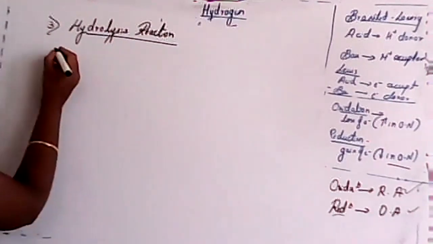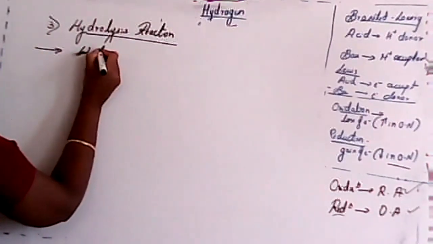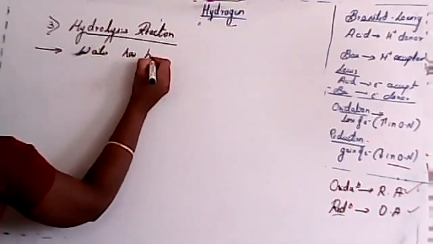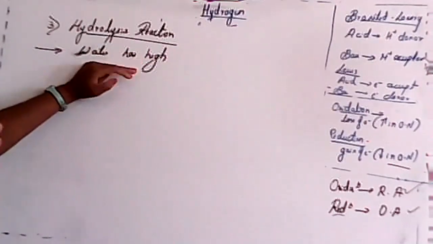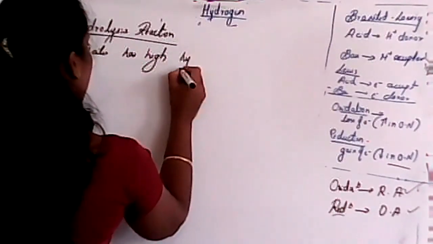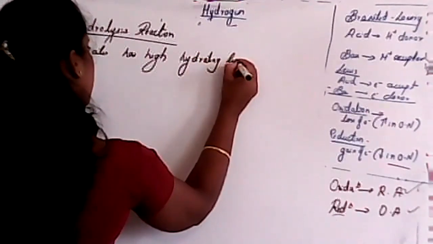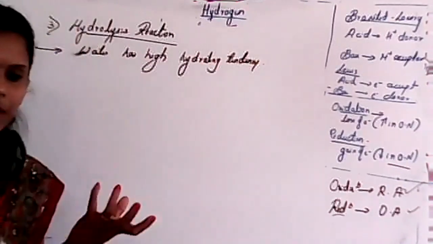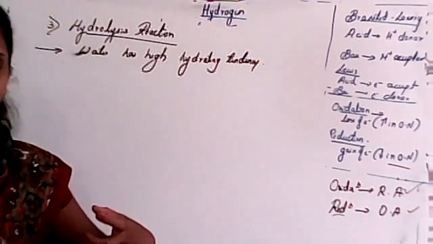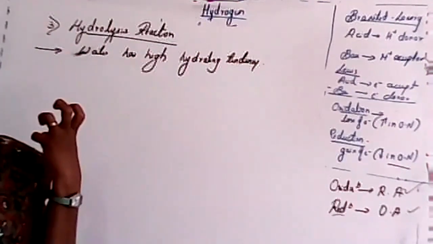See, I'll write water. Water has a high hydration or hydrating tendency. That means a substance can easily dissolve in water, that means it readily reacts with water.